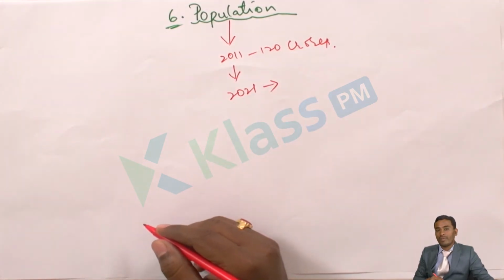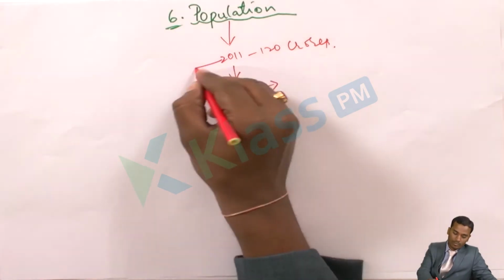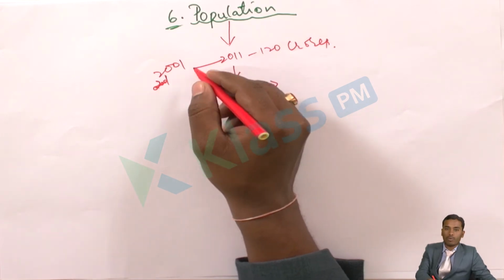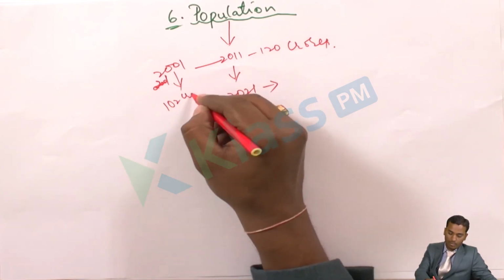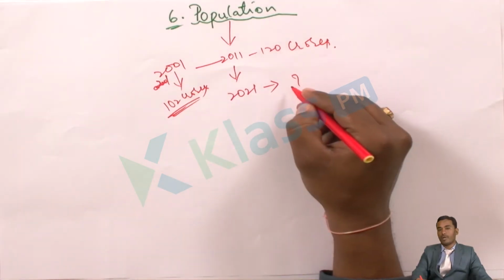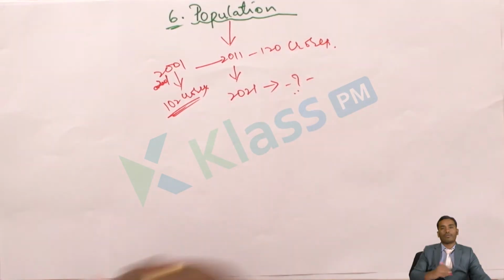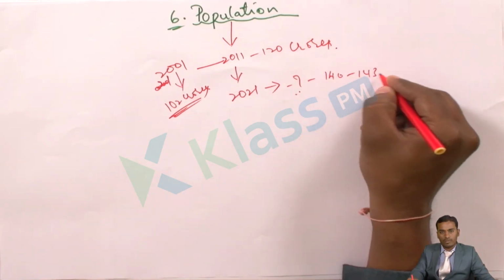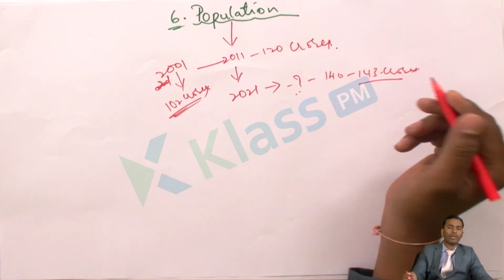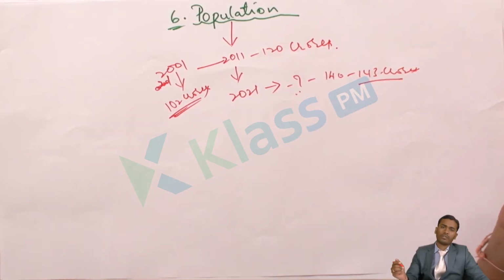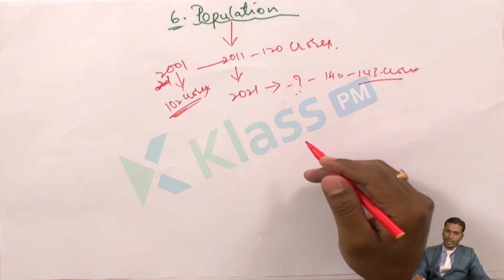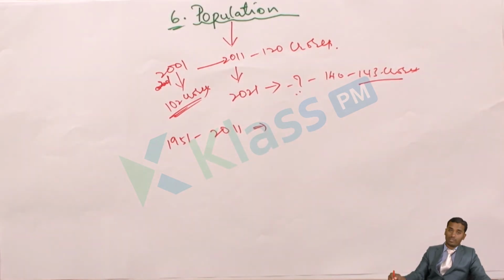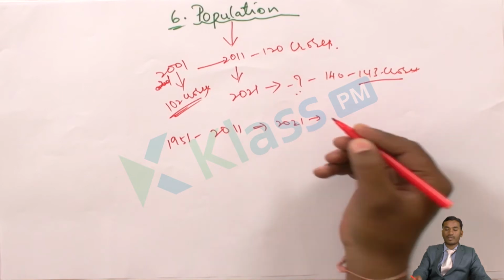Prior to 2011, we got the census in the year 2001. According to the 2001 census, India's population was around 1 or 2 crores. What will be the population of India in 2021? Big question. Obviously, it may be around 142, 143 crores, approximately, not accurately. If we consider from 1951 till 2011, the population has increased tremendously. By 2021, again, it is increasing.